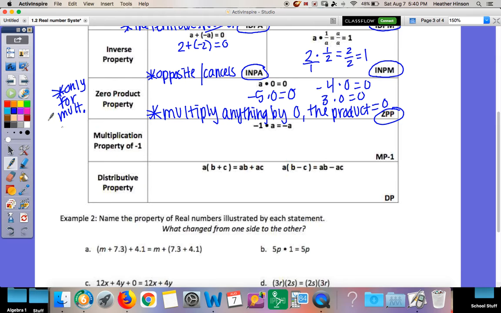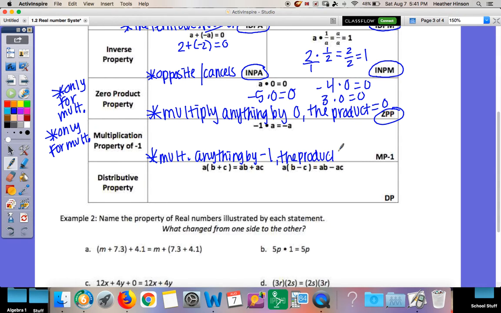Multiplication property of negative 1. This is also only for multiplication because you're multiplying by negative 1. If we multiply anything by negative 1, the product, the answer, is the opposite.